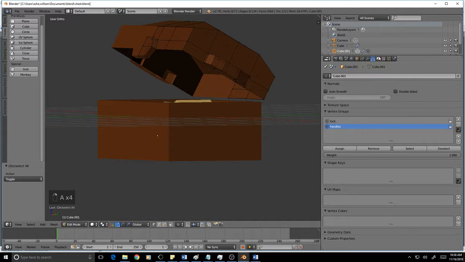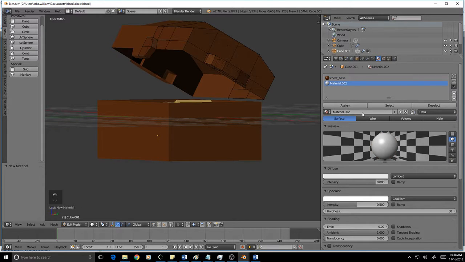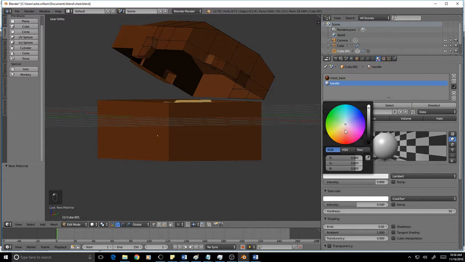Okay, now I can go here and add a material, and new material, let's call this the handle, and the handle is going to be black, like a blackish, grayish color.